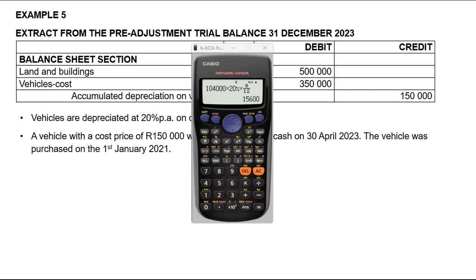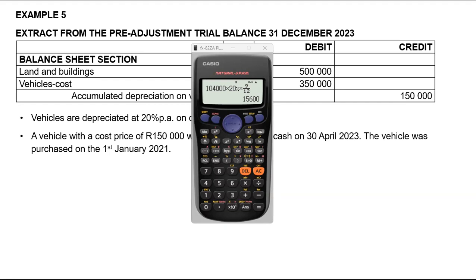Or they told me how much it was sold for, but they didn't give me the cost, so I have to figure out what the cost is. Oh, they gave me, so this is just the cash that was received. So they're not telling me if it's a profit or a loss, and they didn't specify whether we made a profit or a loss on this vehicle.